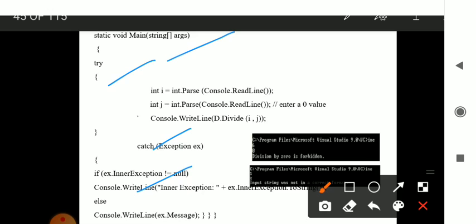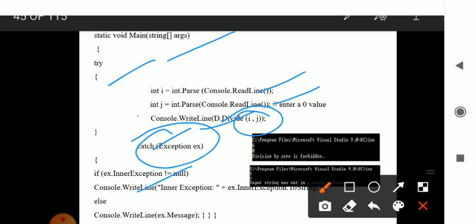Whichever variables we are considering, that is i and j, are converted from string to integer, and that conversion happens. You accept two variables i and j using int.Parse and Console.ReadLine. You are reading the variables, and in Console.WriteLine you call the method divide through the object d, specifying the two variables i and j. In the catch block, the exception is caught and printed on the screen.